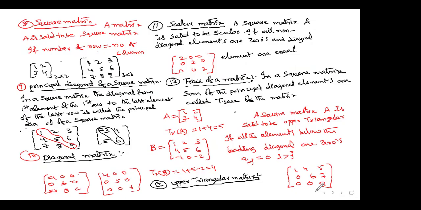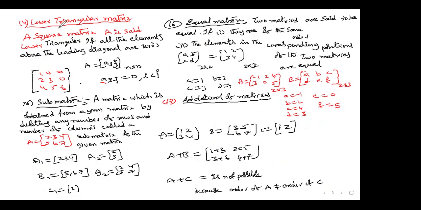Rectangular matrix, we define in this way. Okay, now come to the next one. So, square matrix. Then afterward, principal diagonal I defined here. Diagonal matrix we discussed. Scalar and trace of the matrix. Upper triangular matrix here. Everything I wrote, the definition clearly. One example I have given here. And lower triangular matrix, you know very well. This is a condition. It has to happen, and you got it in this way.